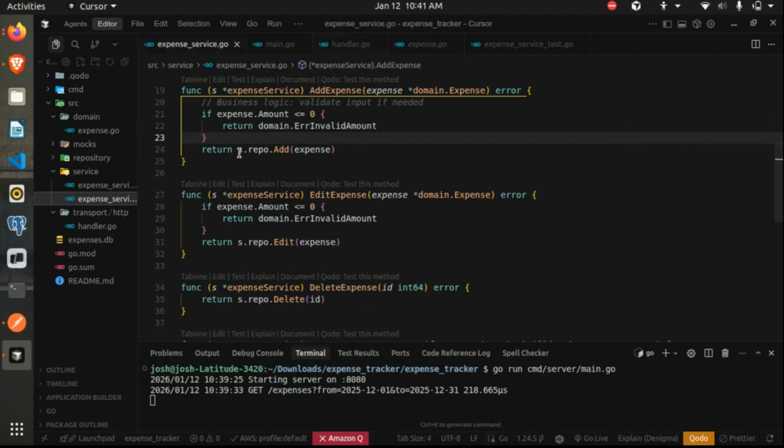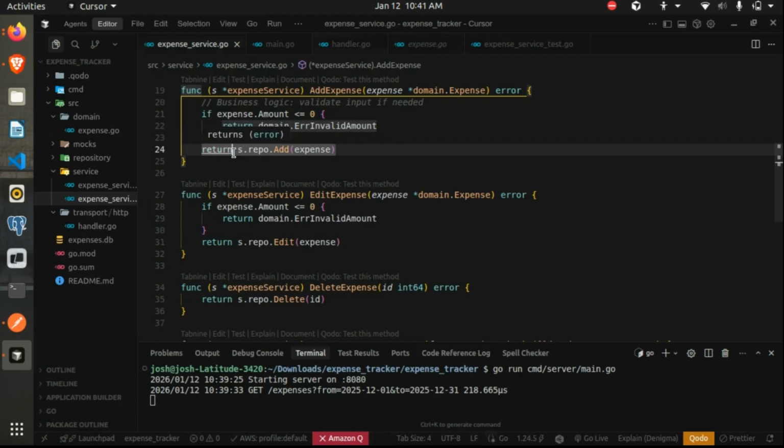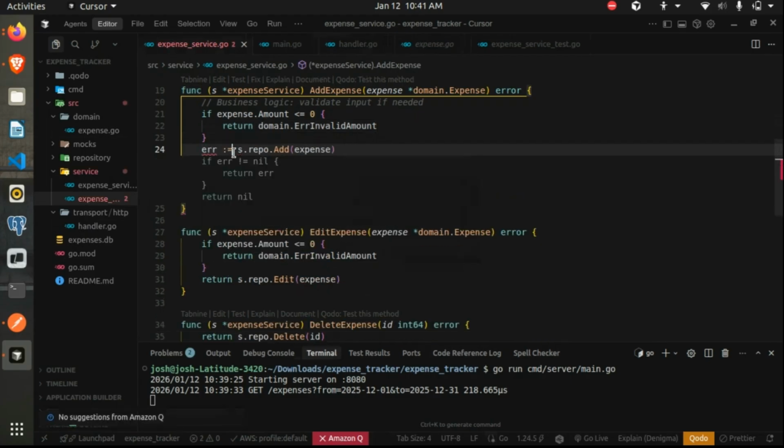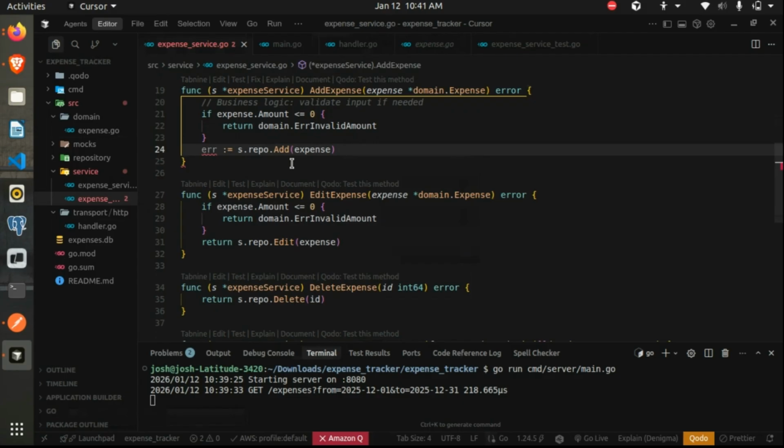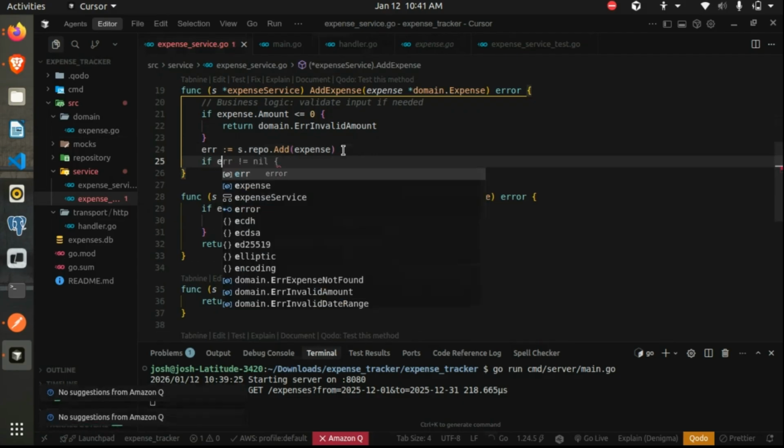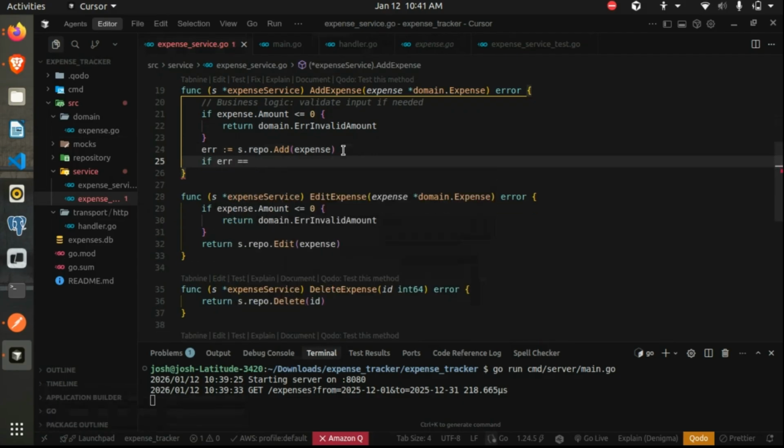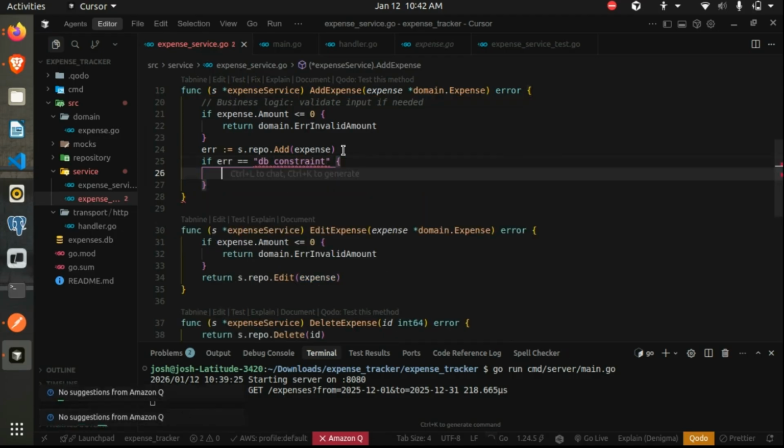So instead of simply returning the error, we can listen to that error and check if it is a specific error. Let's say I'm just writing over here, if the error was a specific DB constraint error. In case you use Postgres or SQL, they have specific error codes, so you can listen to those error codes instead of typing a string literal over here, and then decide what specific error you want to return.